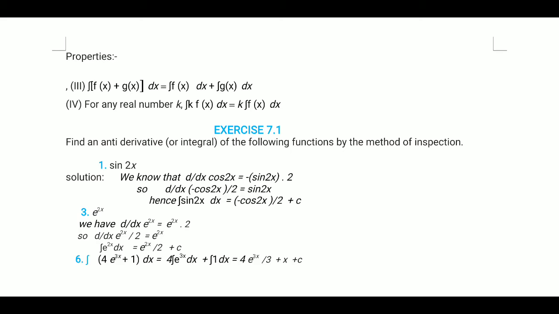So sin 2x: d upon dx of cos 2x is equal to minus sin 2x into 2. So d upon dx of minus cos 2x upon 2 is equal to sin 2x. Hence the integration of sin 2x dx is equal to minus cos 2x upon 2 plus c.